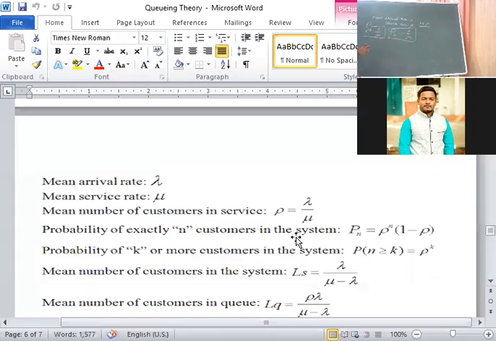And I told you WS, WQ, LS, LQ: 2 bits they will ask. This consists of only 1 mark. Remaining among those 4, any 2 will come, 2 2s are 4. Like that, 5 marks questions they will ask in the final examination.